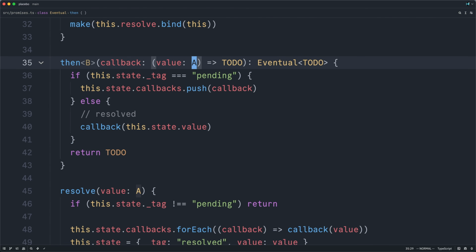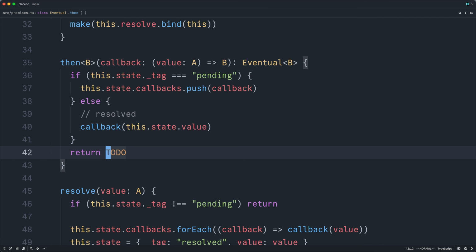But we also want to be able to return any other type here. For instance, the number or the Boolean representing whether or not the length was even. And chaining on thens should return another eventual of that other type. So first we had an eventual of a string representing the text of our book. Then we turned that into a number, and then lastly into a Boolean. And right now we're returning undefined actually.